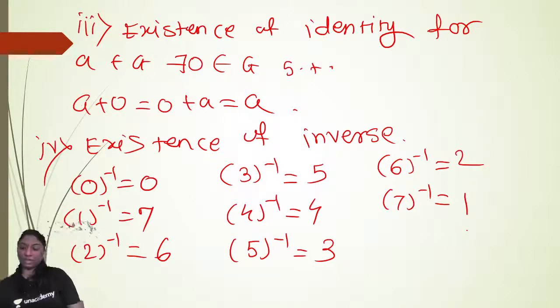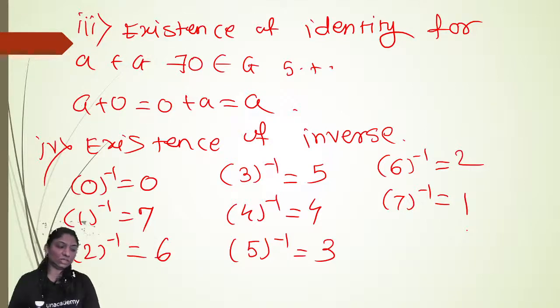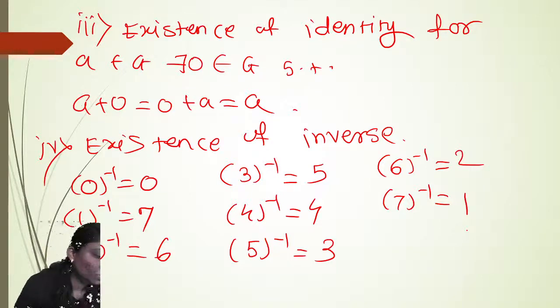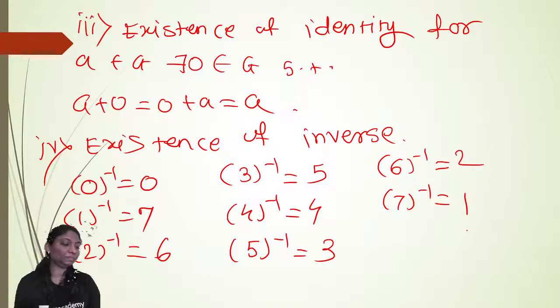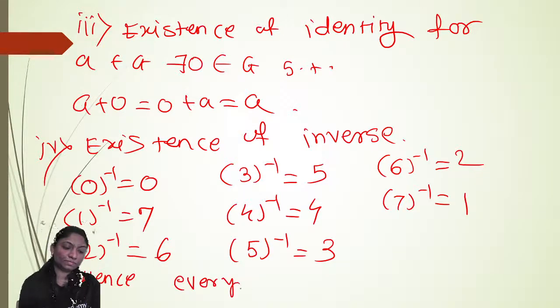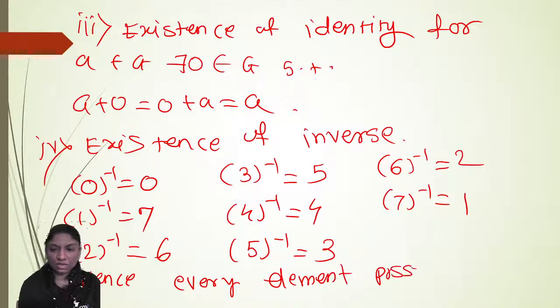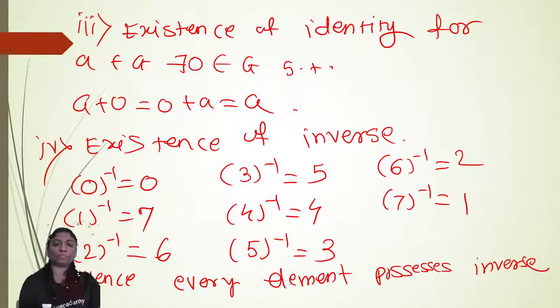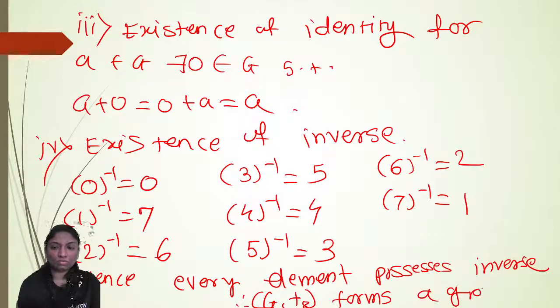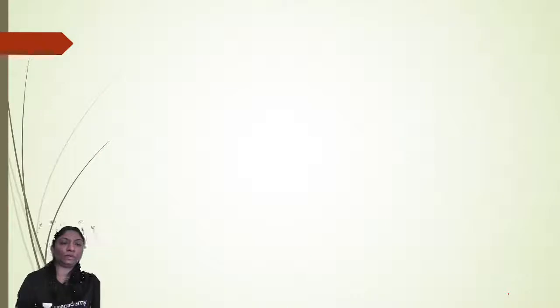So an inverse exists for every element in set G. Therefore, G forms a group with respect to addition modulo 8. Hence, every element possesses an inverse. Now, the commutative property.